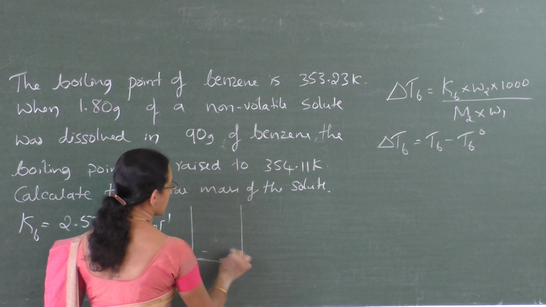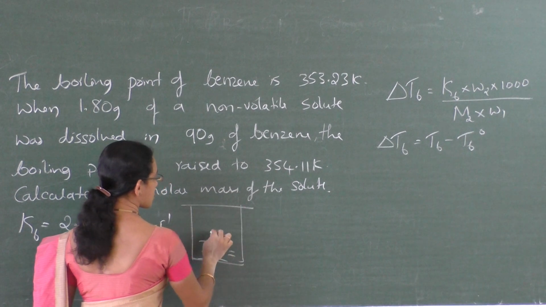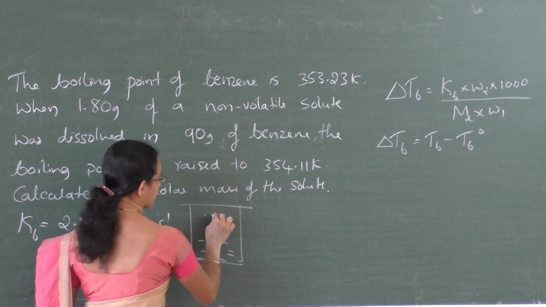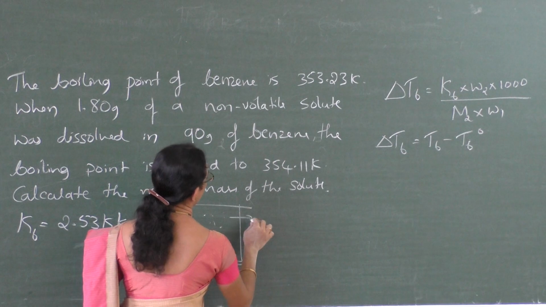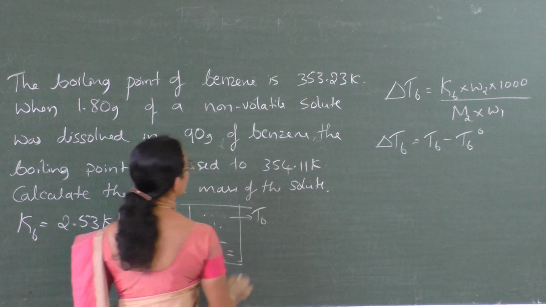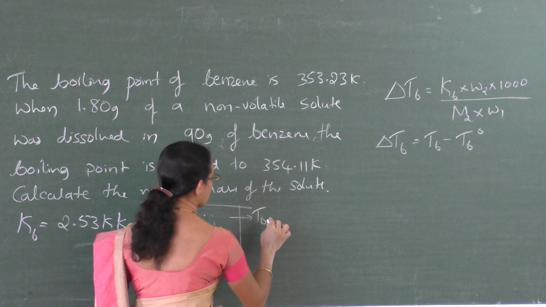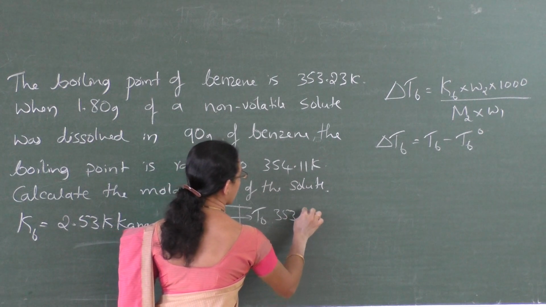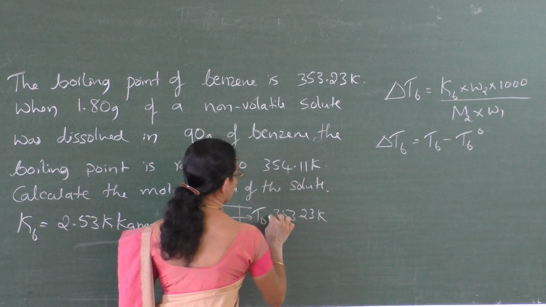Pure benzene has a boiling point of 353.23 Kelvin.